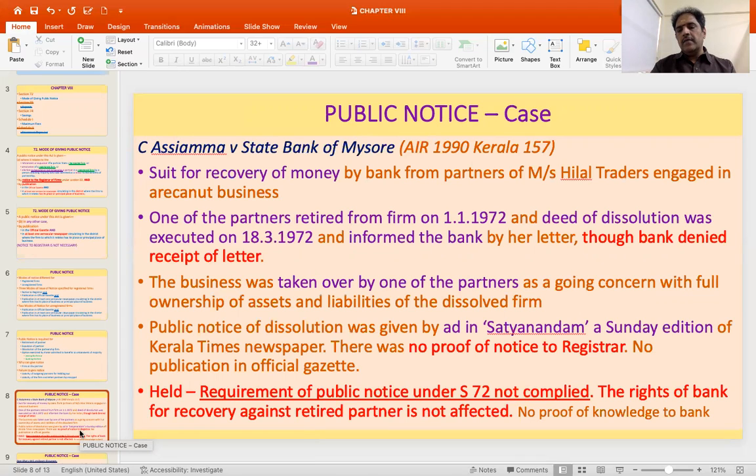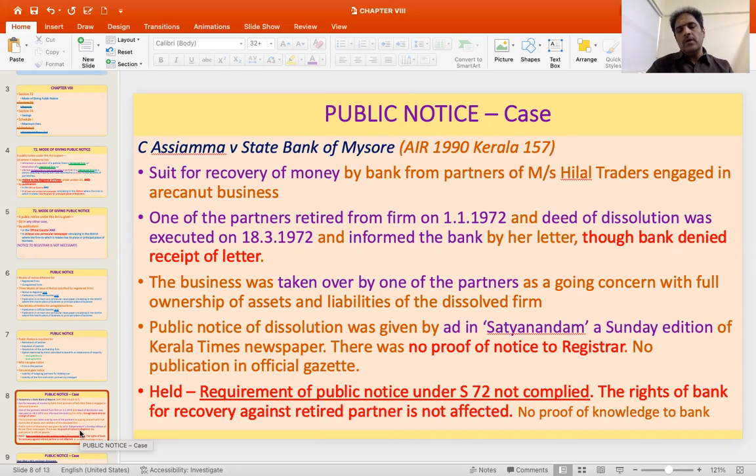And the information of retirement of the partner was informed by Asiyamma by her letter. However, the bank denied the receipt of the letter. Then the business was taken over by one of the partners as a going concern with full ownership of assets and liabilities of the dissolved firm. The public notice was given by this lady, in the form of an advertisement in a Sunday edition of Kerala Times newspaper, which is called Satyanandam. So there was no proof of notice to the registrar and no publication in the official gazette as well.